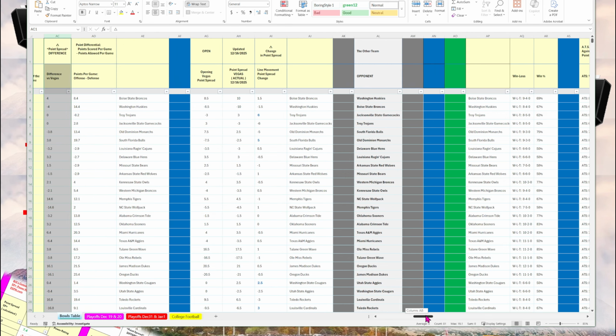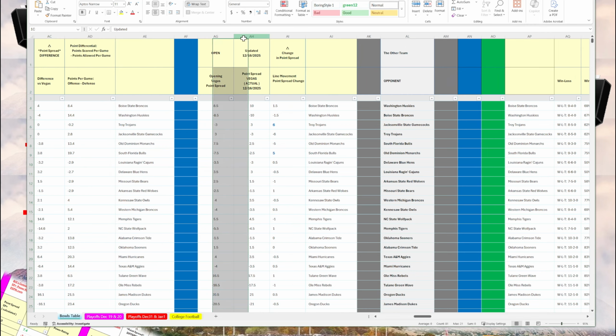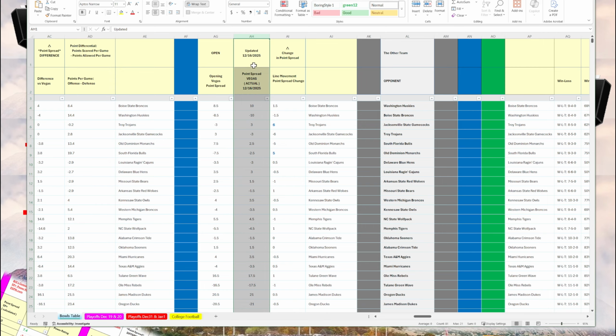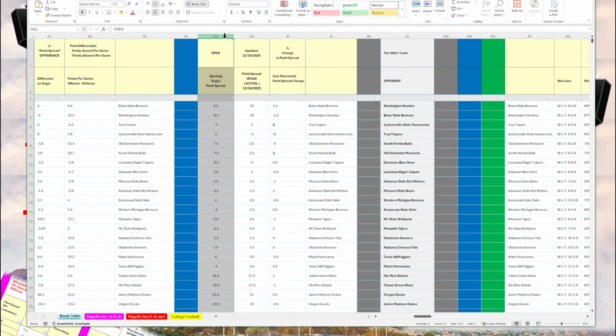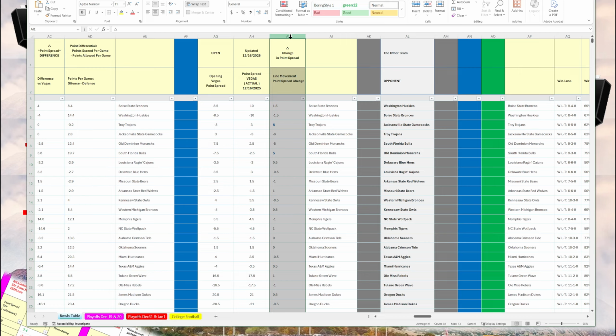In the next grouping, I put the Vegas point spread as of December 16th. I also put the opening point spread and the difference between the opening point spread and the point spread as of December 16th, 2025.